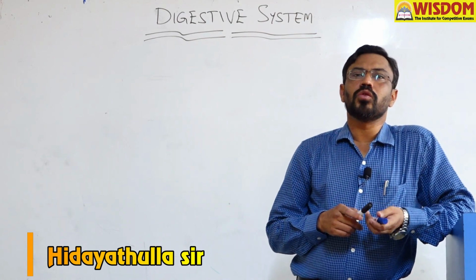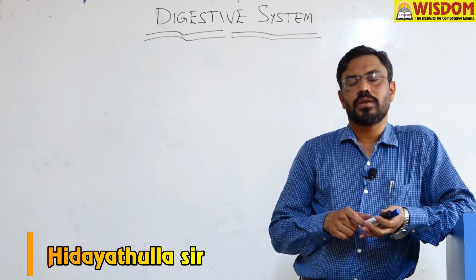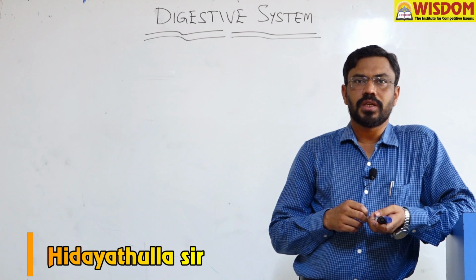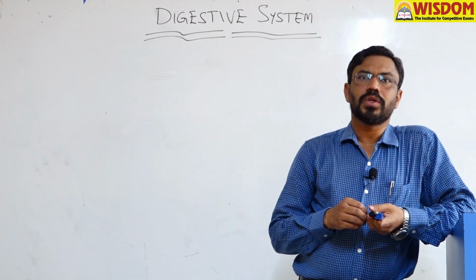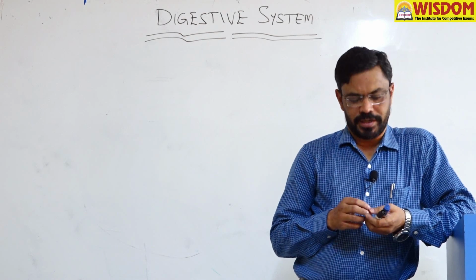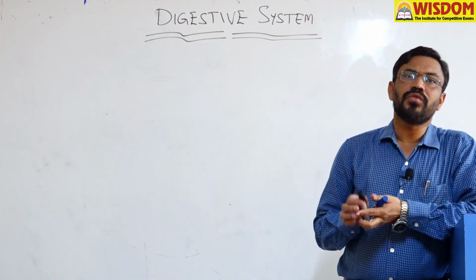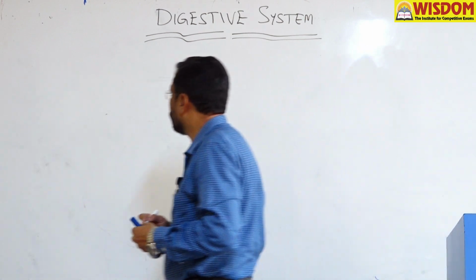Here the digestive system includes all the organs which are responsible for the intake of the food material, its digestion, assimilation and removal of the undigested waste materials. In humans, we have 5 physiological activities in the digestive system.